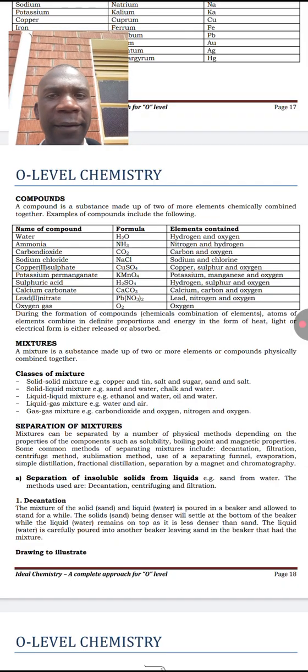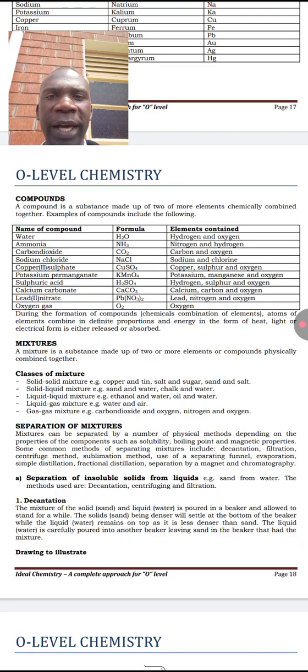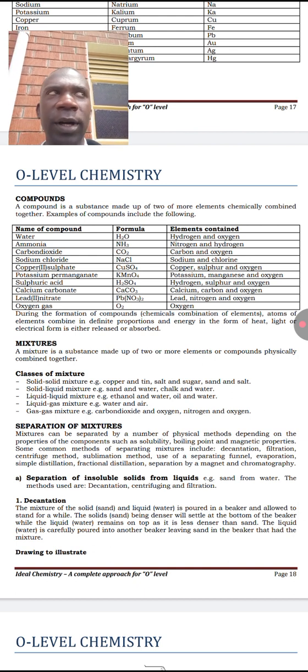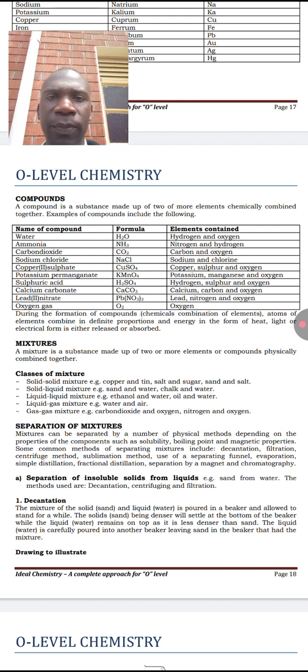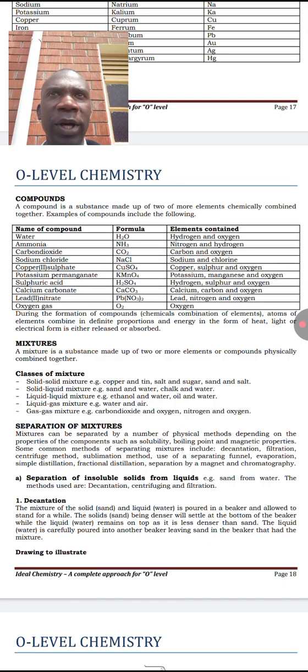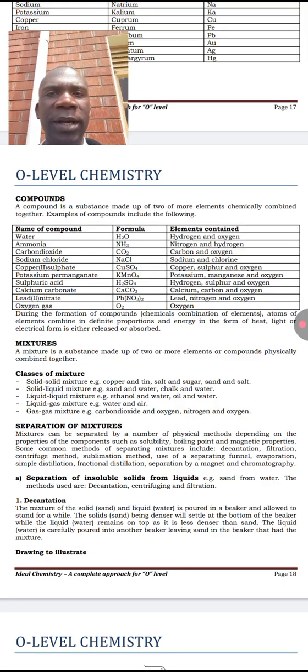We can see that the formula of water is H2O, meaning that water contains hydrogen and oxygen atoms. The hydrogen and oxygen atoms in water are chemically combined together, entered one another, and cannot easily be separated.